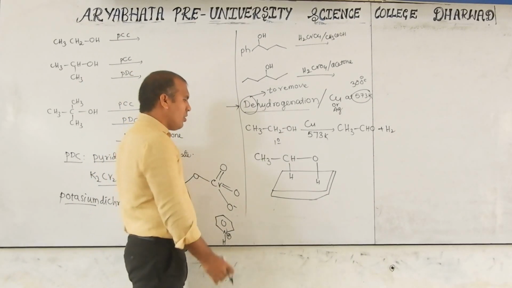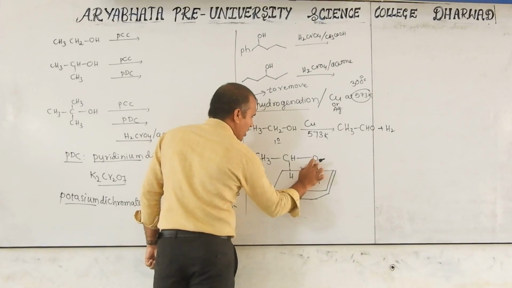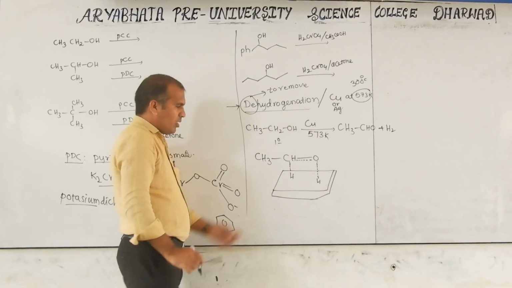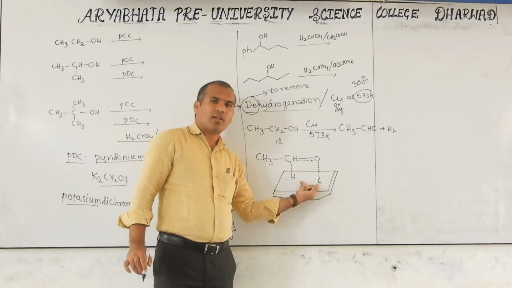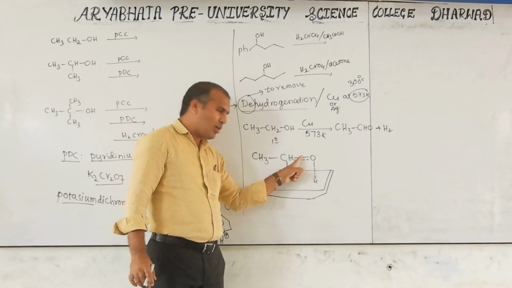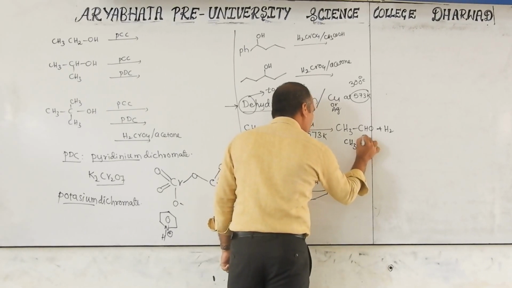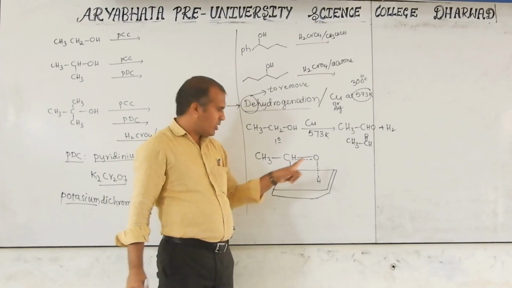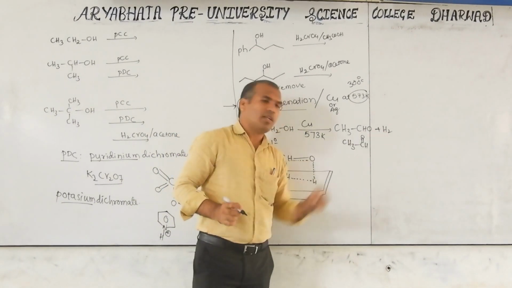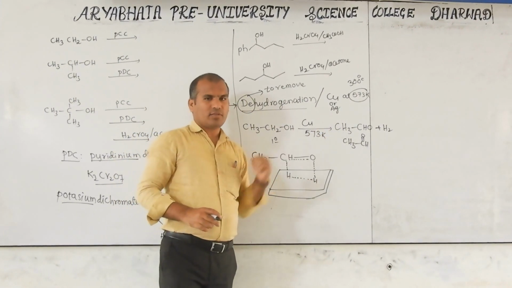On this, I want to write partial bonds. Consider that these do not completely break down now. H2 is adsorbed on the copper metal. What is remaining is CH3CH double bond O. Now the bond is formed between this carbon and oxygen, and the hydrogen is eliminated as H2. Actually it reacts like this, but in our general reaction we have to write it like this.